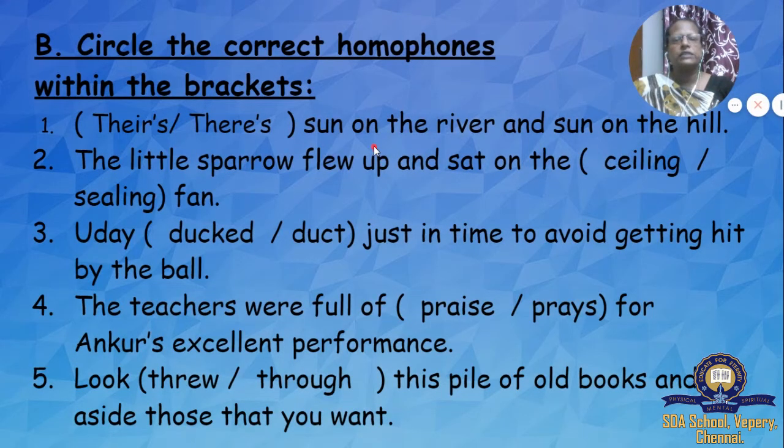So which one will come, children? Can you identify? Yes. There's sun on the river and sun on the hill. T-H-E-R-E apostrophe S. This is the correct answer. Understood, children? Okay, we'll go to the next one.